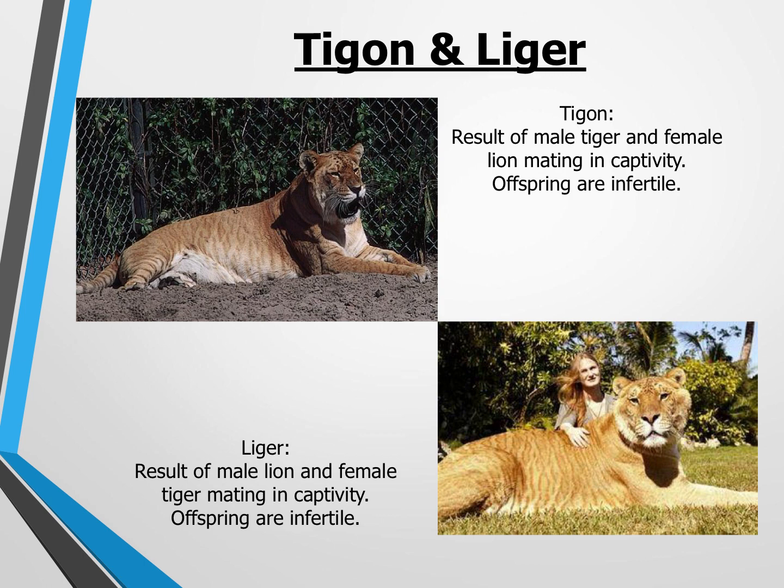So some more examples of separate species are tigers and lions. So if tigers and lions mate, you can get a tigon, so a male tiger and a female lion that mate in captivity. Again, their offspring are infertile, so that means that tigers and lions are different species. There's also ligers. So ligers form when you have a male lion mating with a female tiger. And again, their offspring is infertile. Okay. So again, since their offspring can't have their own offspring, then we say that their differences are too great and they're two different species.